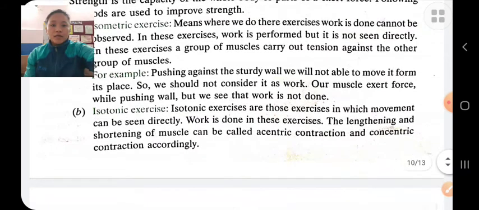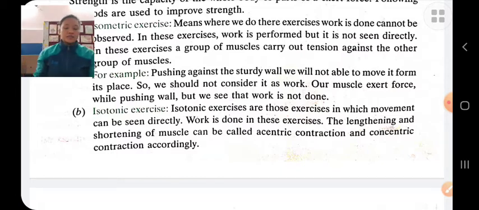Isotonic exercise is a combination of two words, iso and tonic. Iso means same, tonic means tension. In isotonic exercise, there is the same tension. The length of the muscle changes. There is a change in the length of the muscles along with tension in the muscles. There are two types, concentric and eccentric.